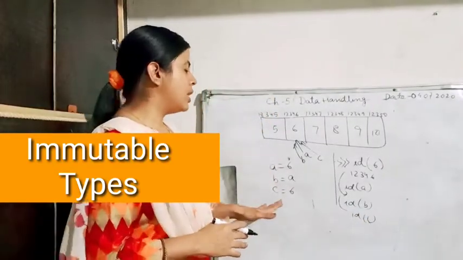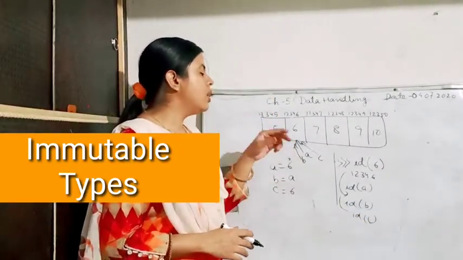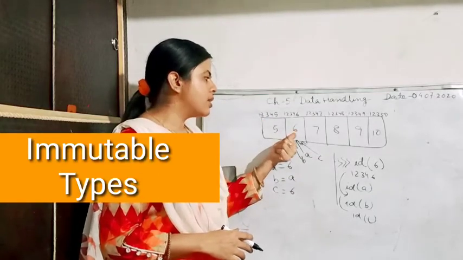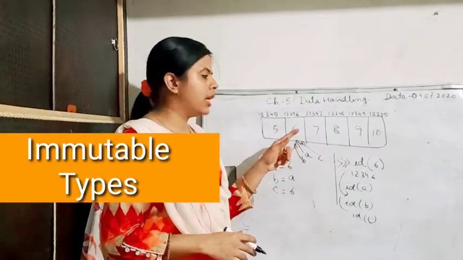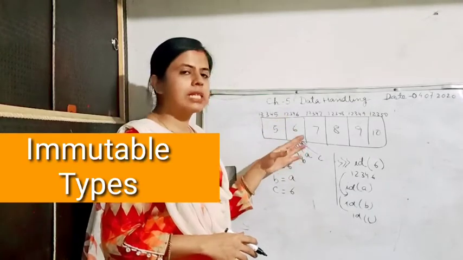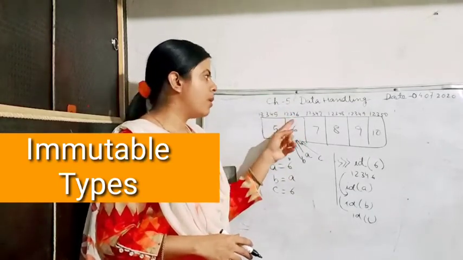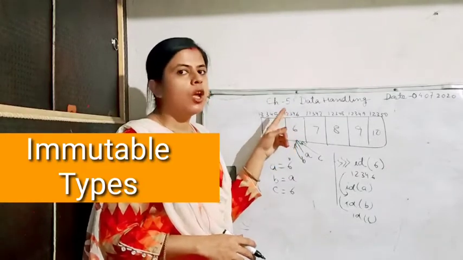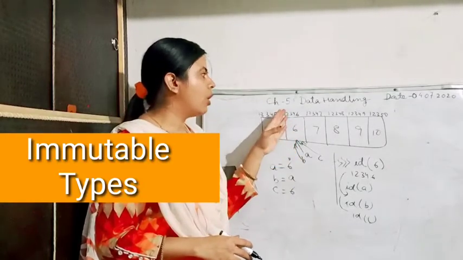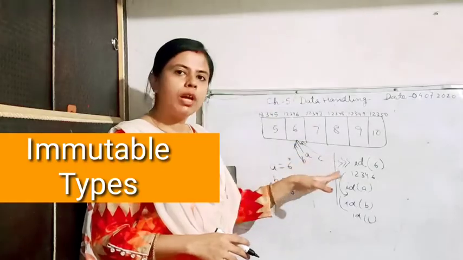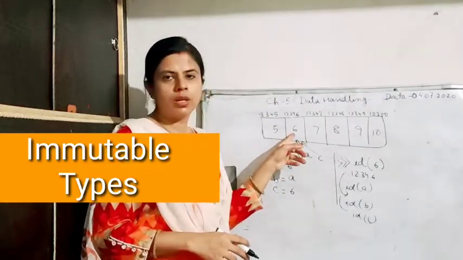So now you can easily judge that when the same value is stored in different objects, it will be assigned the same memory reference. The same memory address will be assigned to the different variables having the same value in it.